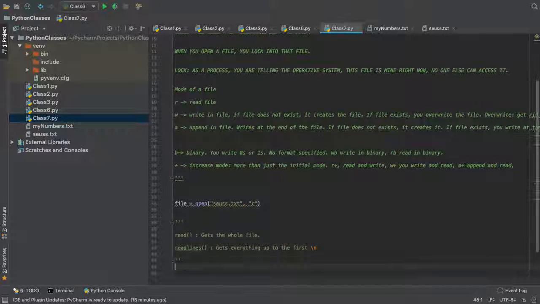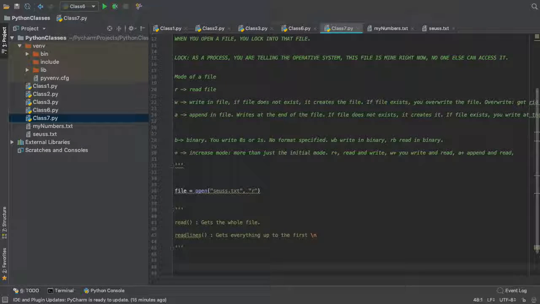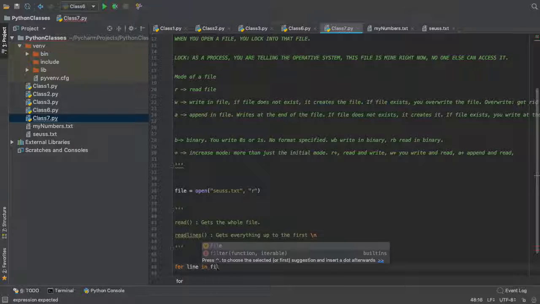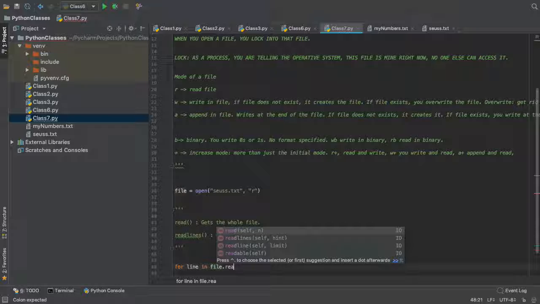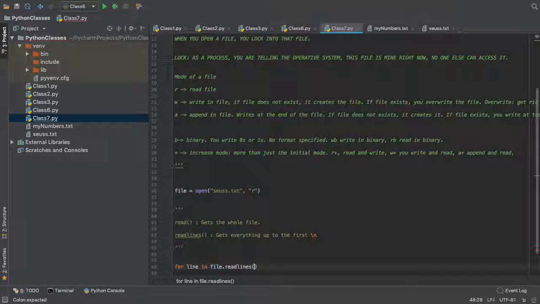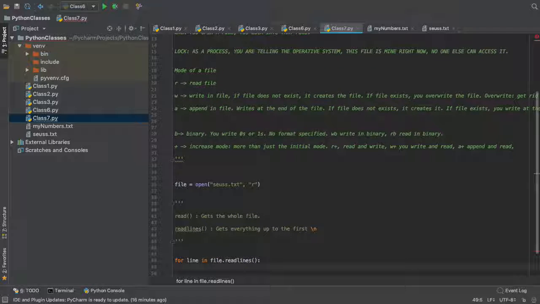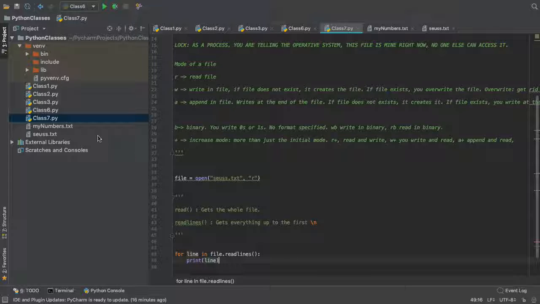Now let's try it out. So we're going to use some for loops, right? We don't know too much about for loops, for the new ones, but a for loop is just a piece of code that executes several times, right? So I'm going to do for line in file dot readlines. That will give all the lines, right? You're just going to print the line, right? Hopefully it works now. And then let's see what happens.